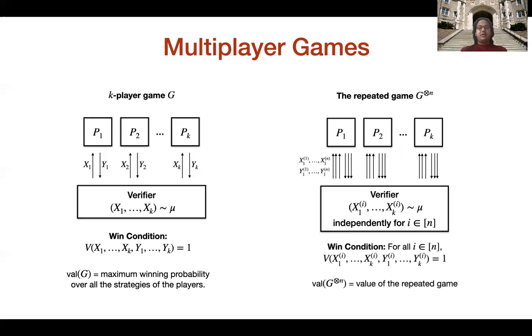And we say that the win condition for the players is that the players must win each of the n games. That is, for each i in 1 to n, the predicate must evaluate to 1 on x1^i up till xk^i and y1^i up till yk^i. The value of g to the n is defined as the value of this game, which is basically the maximum winning probability over all the strategies of the players. Note that one important point here is that all the n answers that are given by player 1 can depend on all the n questions received by player 1. So the players have the option to correlate their answers among different copies of the games.